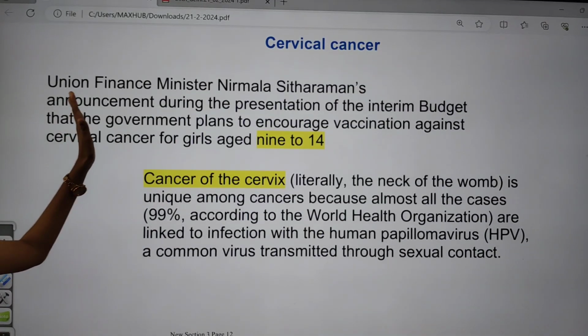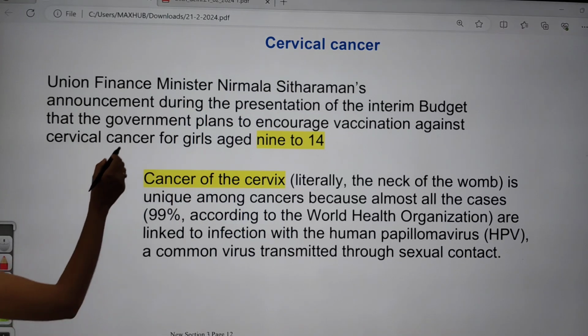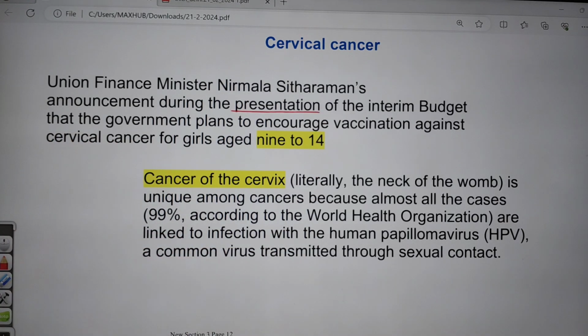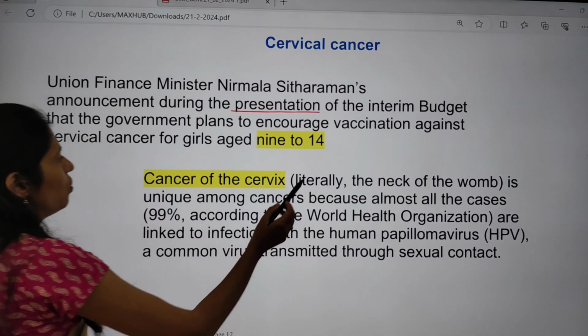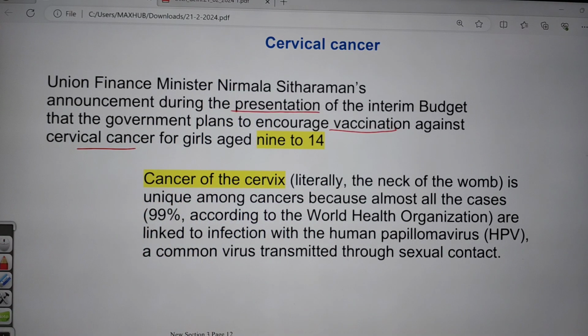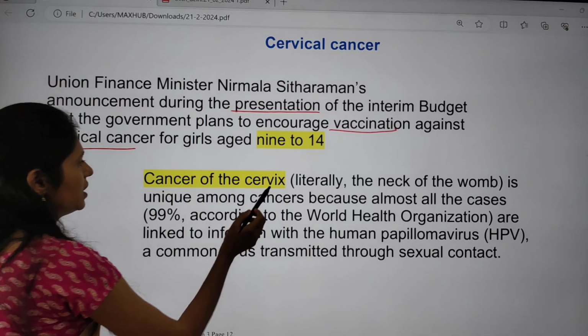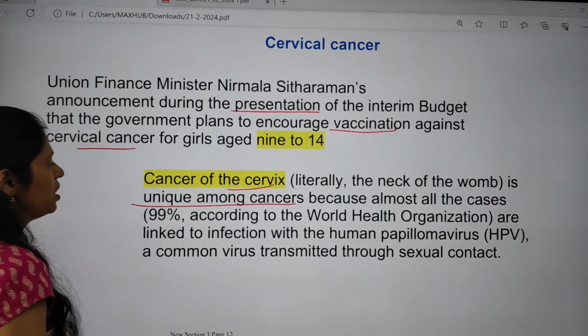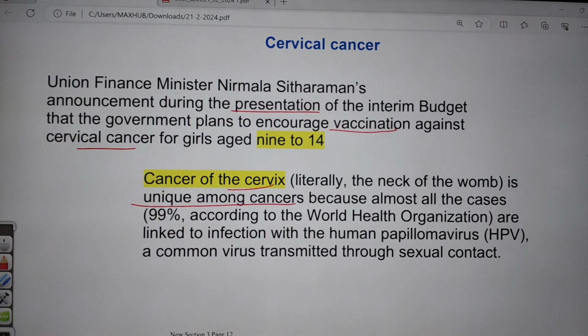Recently our union finance minister announced in the presentation of the interim budget that the government is planning to encourage vaccination against cervical cancer for girls between the age of 9 to 14 years. Cancer of the cervix, the neck of the womb, is unique among cancers, because most cancer cases in women are related to it.